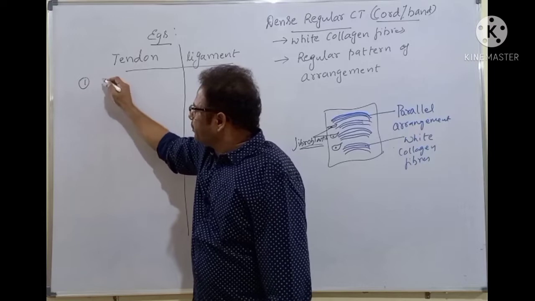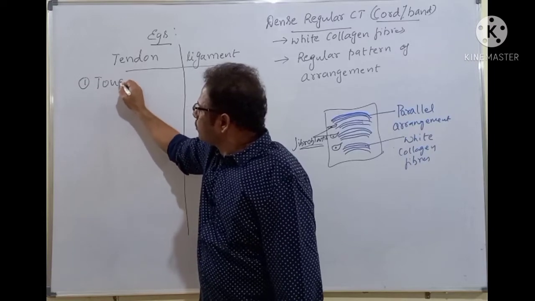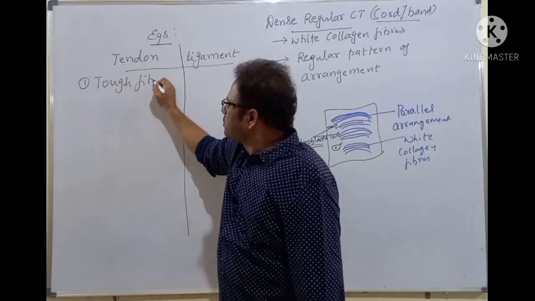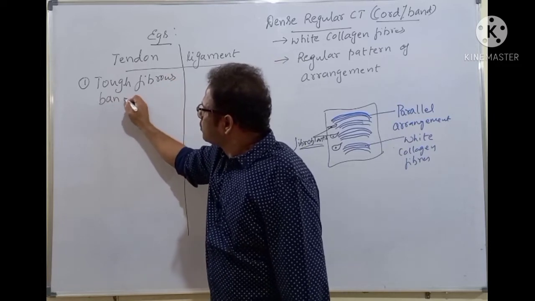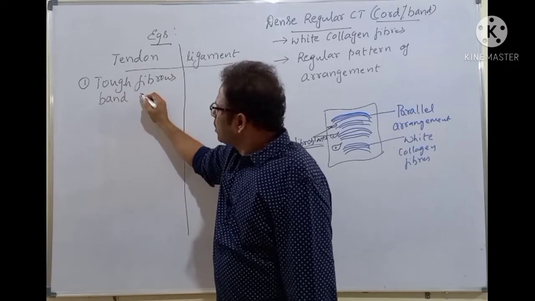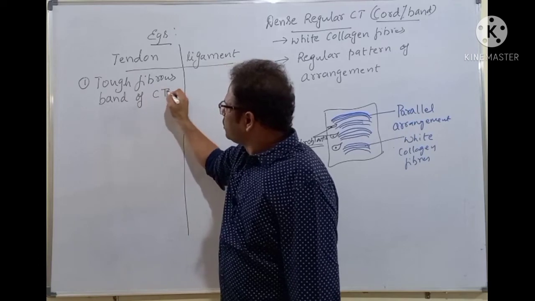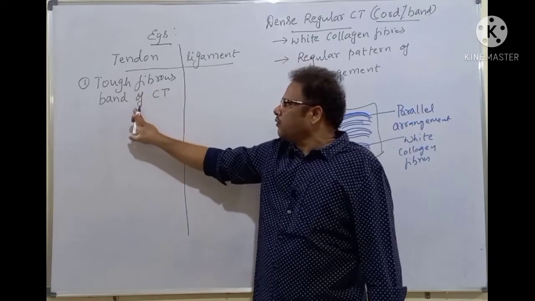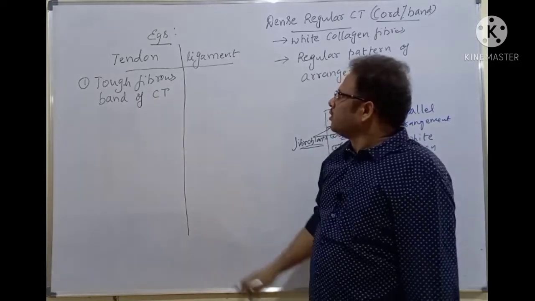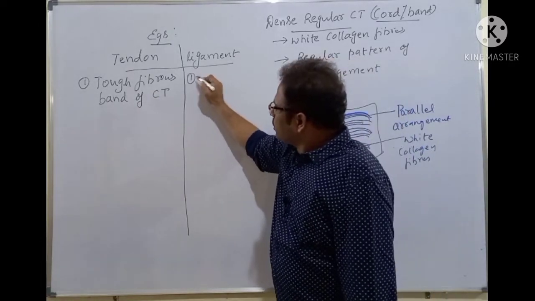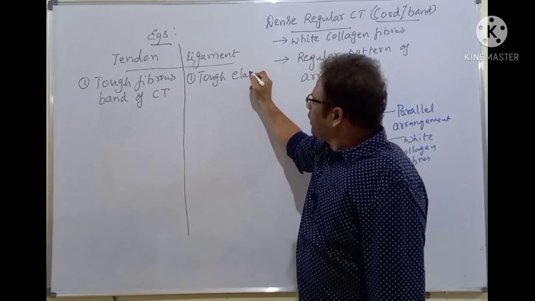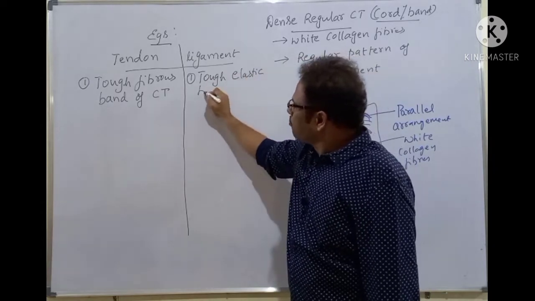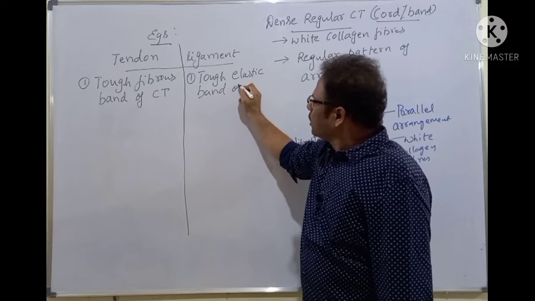Tendon is a tough, fibrous band of connective tissue. Whereas ligament is a tough, elastic band of connective tissue.